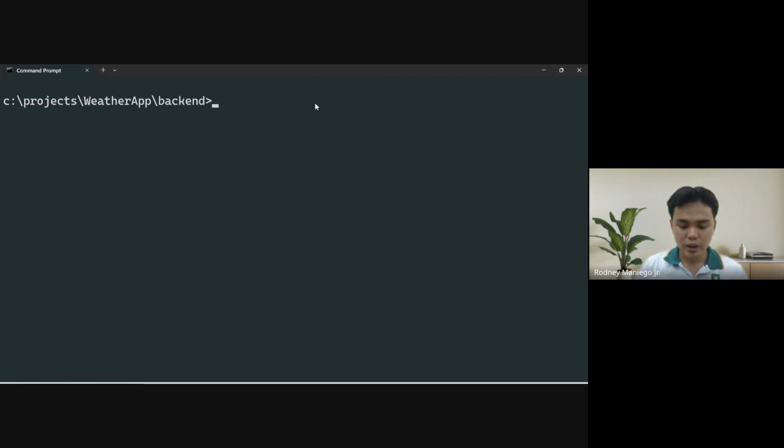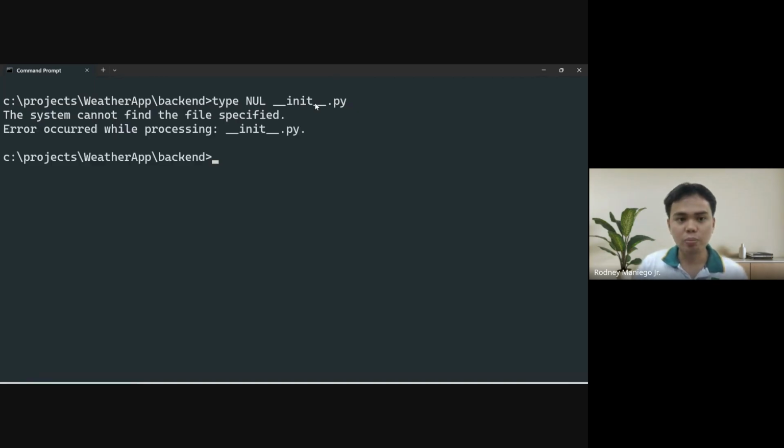So next is we create the init file. So again, this specific file will tell Python that backend is a package. Diba? A package is a folder that contains multiple modules.